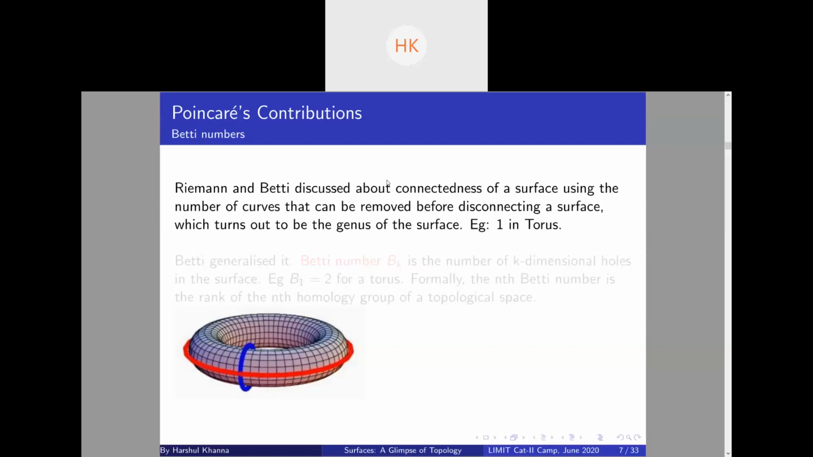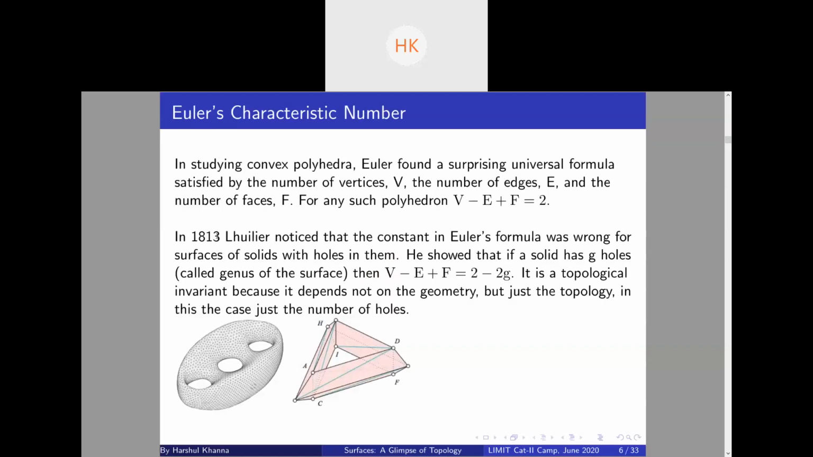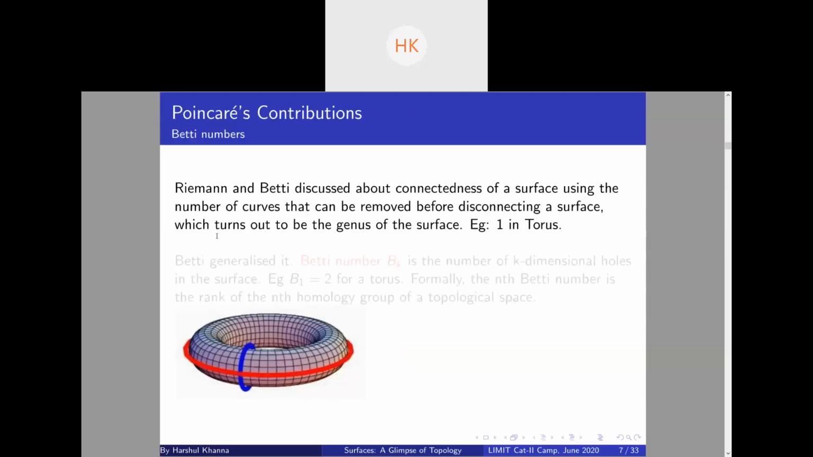Cool. So next we'll talk about Poincaré's contributions. Poincaré was a very important figure in mathematics, especially related to topology, algebraic geometry, and algebraic topology. He basically single-handedly progressed the field. Notice that after 1813, for a long time there was no mention of topology in mathematics. Poincaré basically reintroduced topology and gave it a very rigorous foundation. Earlier, Riemann was discussing the connectedness of surfaces.